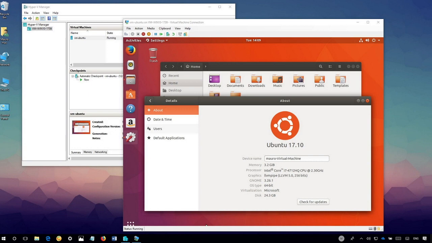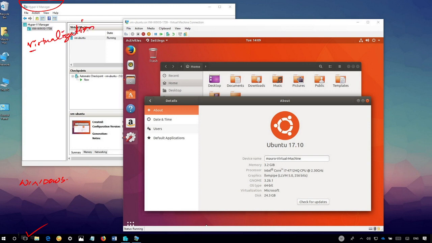Here you can see that by using virtualization, they have installed one more operating system. Suppose that in this particular computer, the original operating system is Windows. In this Windows, there is one particular software installed. Here it is installed as Hyper-V Manager. This software has been installed, so this is a virtualization software.